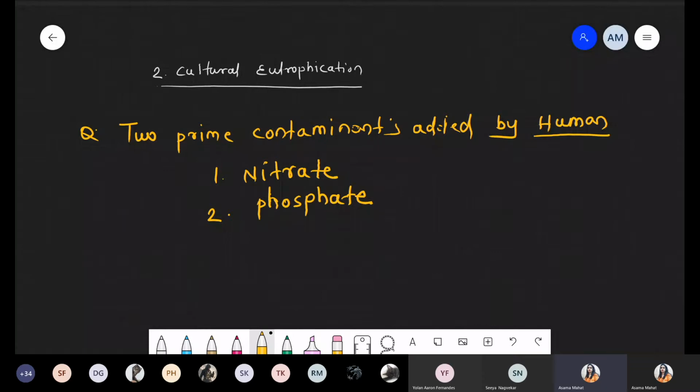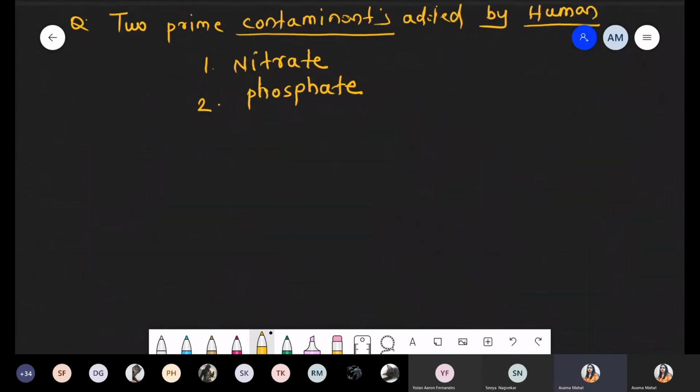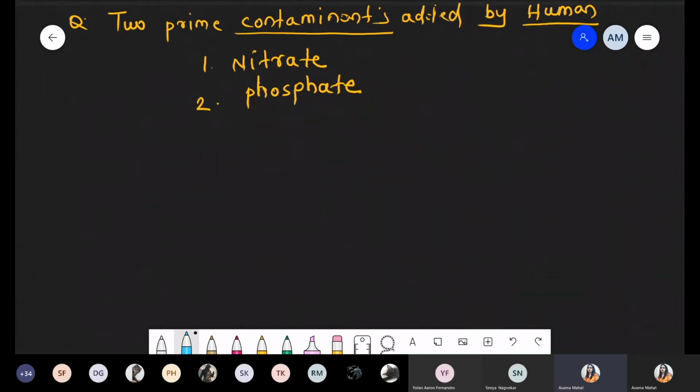Still we are saying that in case of the two prime contaminants which is added by this human, number one, that is nitrate and the phosphate. So now we are talking about why we are saying that nitrate and the phosphate act as a contaminant, right? We are talking about some reason. So it's going to continue further. Definitely when we are talking about these two contaminants, nitrate and the phosphate, basically these are responsible for overstimulation of growth of algae on the water surface.